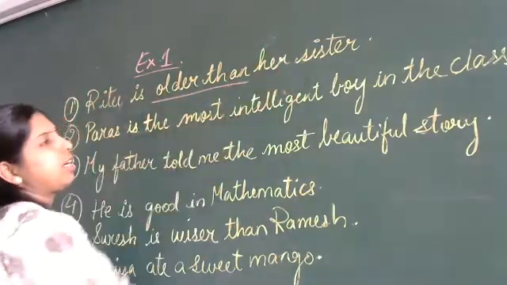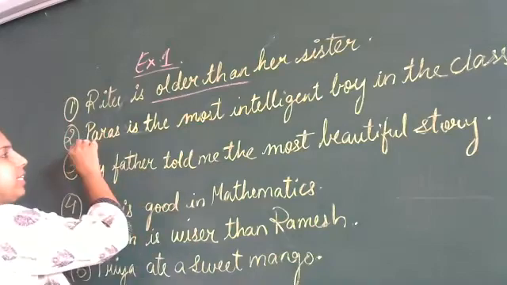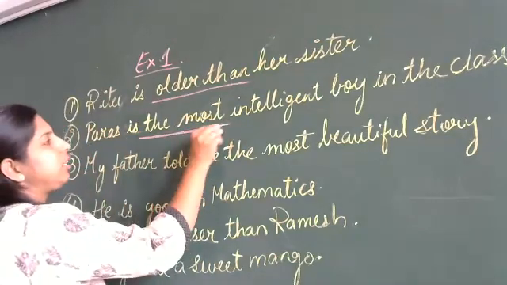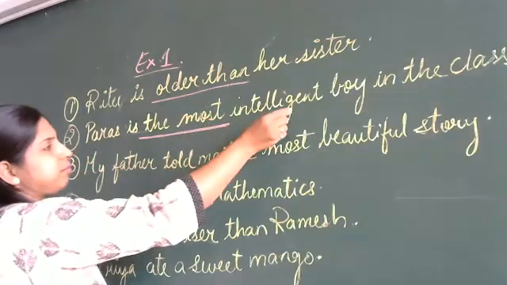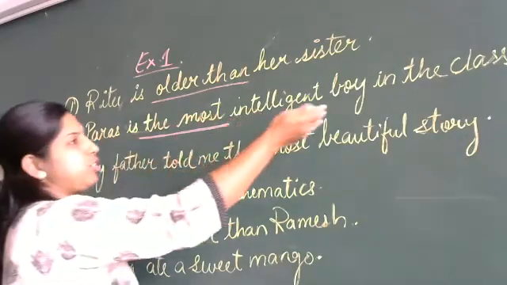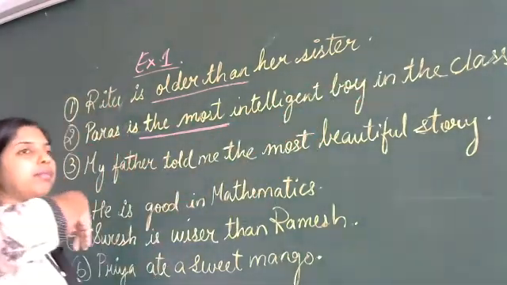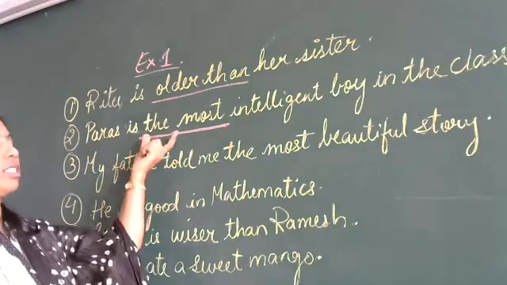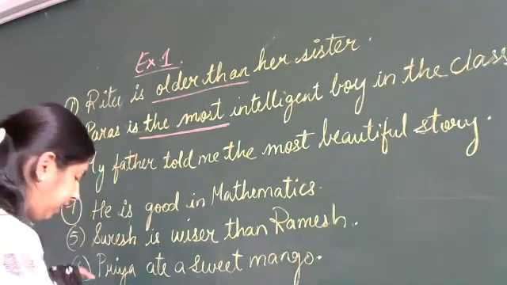So it is comparative degree. In the second sentence, the most, as I told you, the most intelligent. This is the last degree, that is the superlative degree, because Paras is the most intelligent boy in the class. So it is to more than two students in the class. So this is superlative degree.